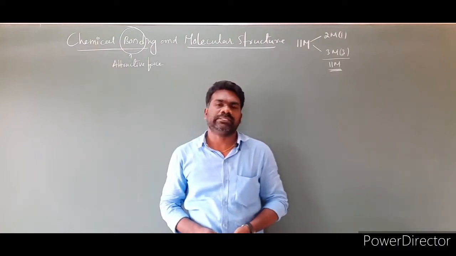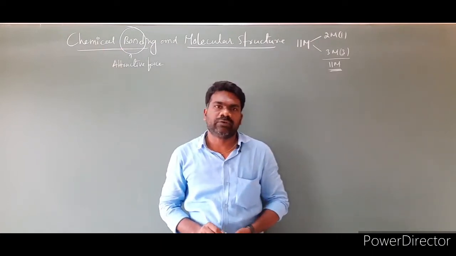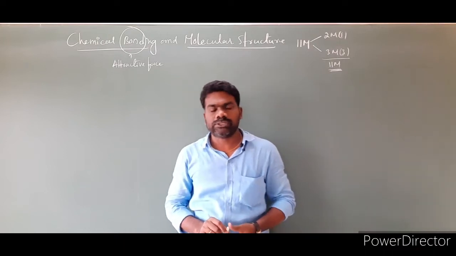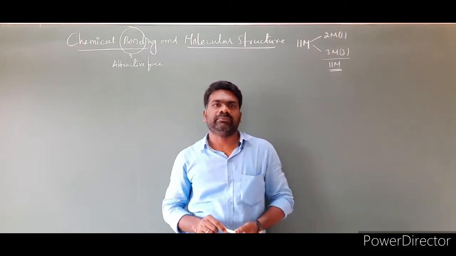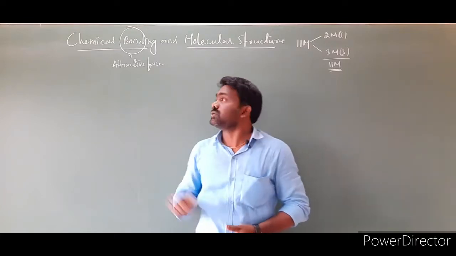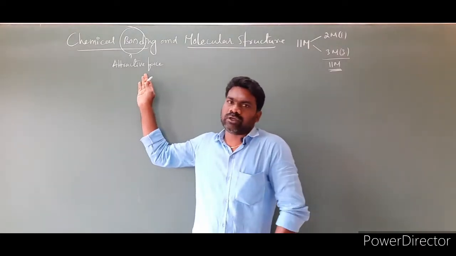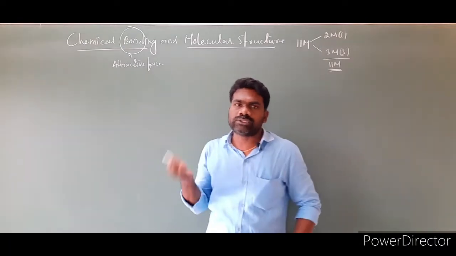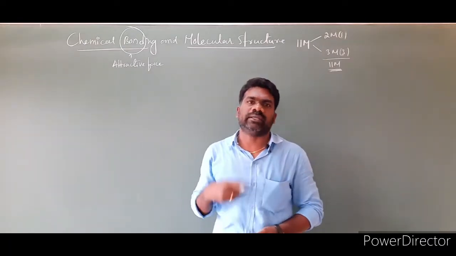The chemical bond is defined as the force of attraction which holds any two constituent atoms or ions together.